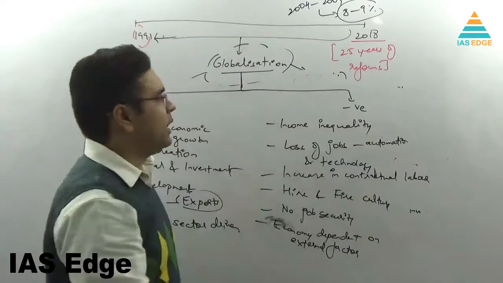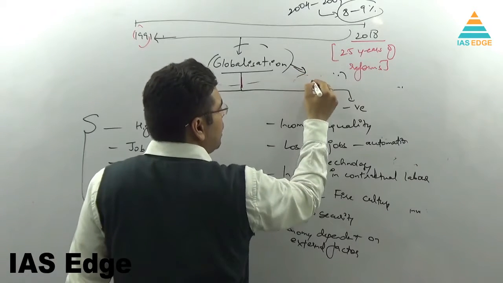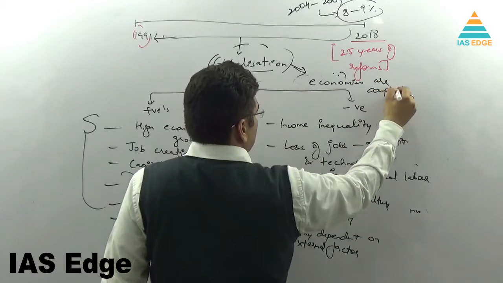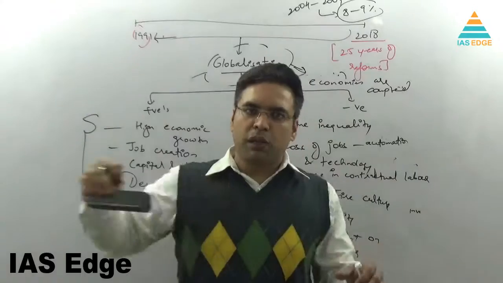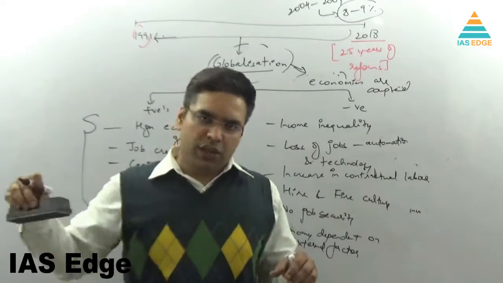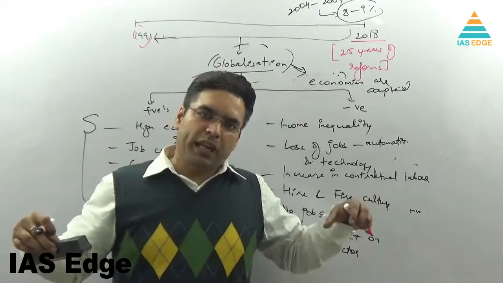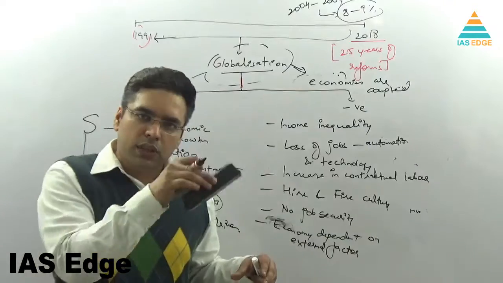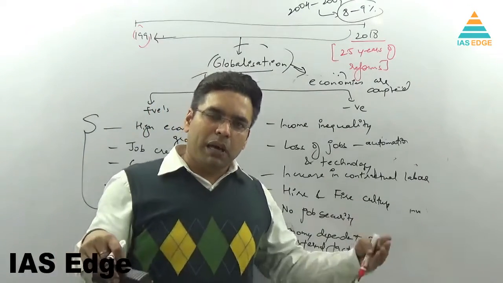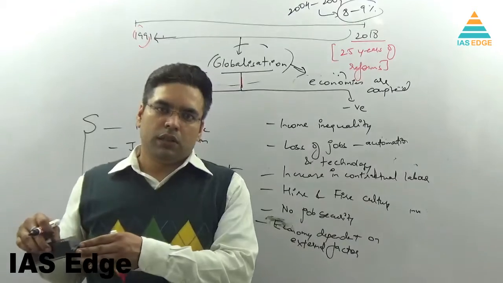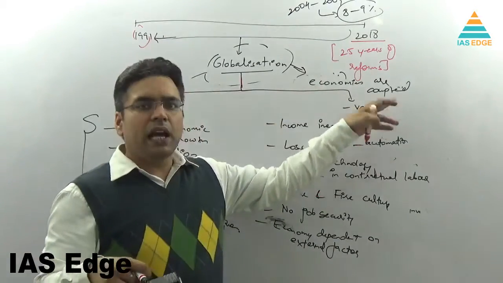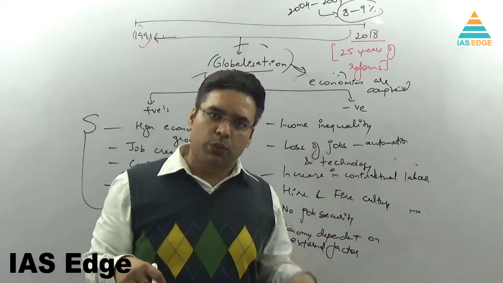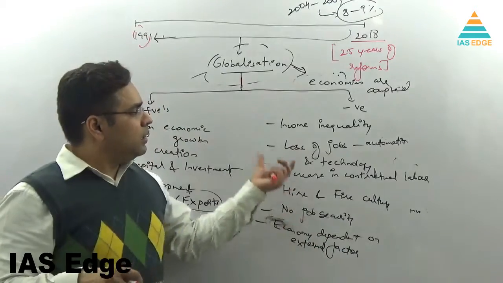Since the economies are integrated, the economies are coupled. So we can see the economies of the world are coupled. It's like a train, and we have so many cabins connected with the train, right? So all the bogies are connected with the main engine. If America is the biggest economy and it is controlling the world trade, India is one of the bogies. So if the American economy is not doing well, it will impact us as well. What is happening in the US can impact us economically: job creation, growth, investment, everything. And that is why this is a negative aspect as well.